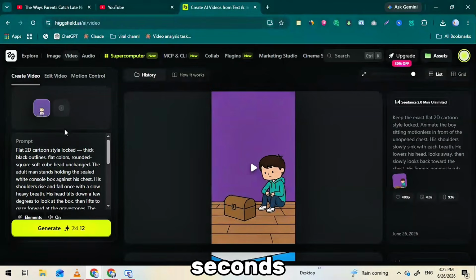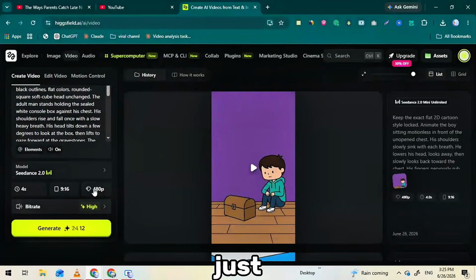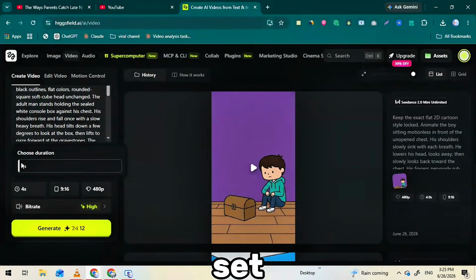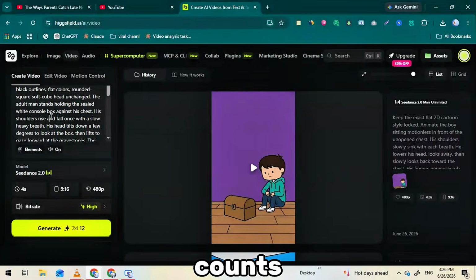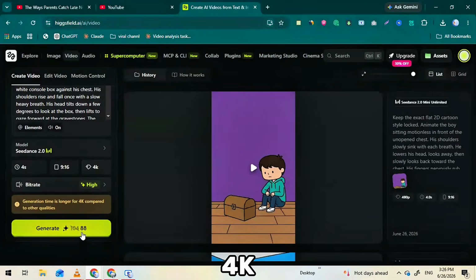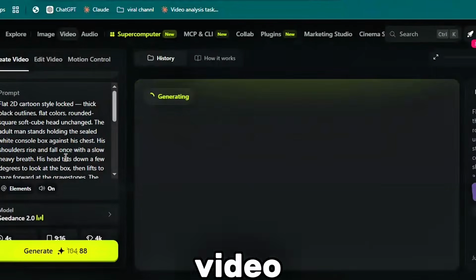Now set your options, pick your duration. I'm going with 4 seconds, but you can push it up to 15. Just follow what Claude suggested for that scene. Set your aspect ratio to 9:16 for vertical. For the model, this is where it counts. Select Seedance 2.0 4K, then hit Generate, and your first video starts cooking.